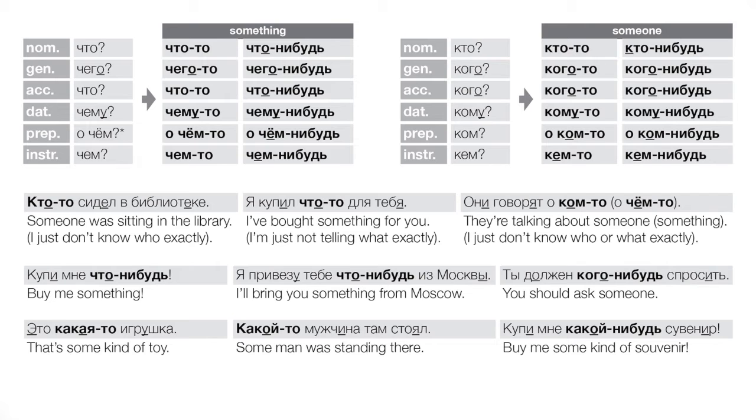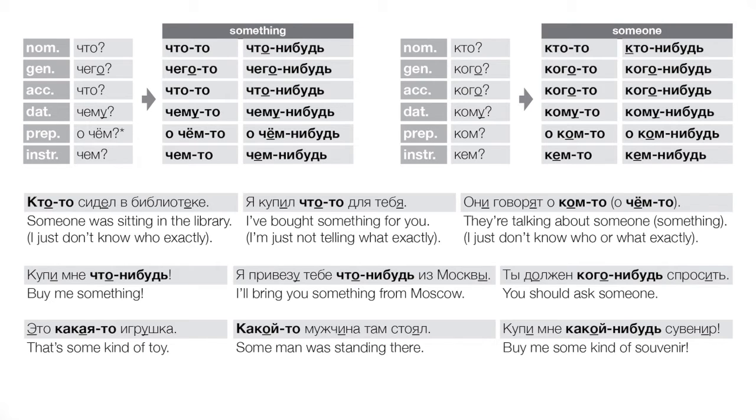Я купил что-то для тебя. I bought something for you. Okay, let's think, different scenarios here. It could be maybe a surprise, right? So we haven't shown the person what it is yet, but we're saying I bought something. This something exists. This is a past action, but we're not choosing to tell the specifics, right? So я купил что-то.